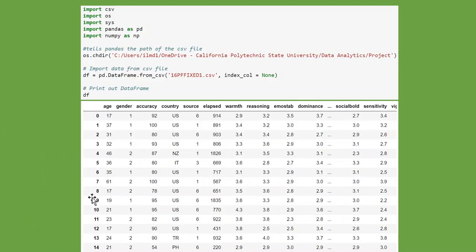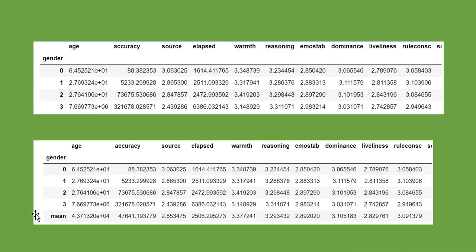Next I imported the new CSV file into a pandas data frame using Python code. You can see me importing it up here, and this is the data table that I created in pandas. And then here, also in pandas, I grouped the means of each trait for each gender. You can see that at the top. I knew how to do this in SAS, but I just wanted to see how doing it in pandas could output the same thing.